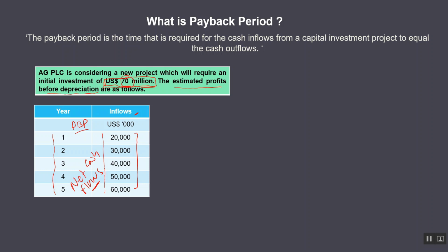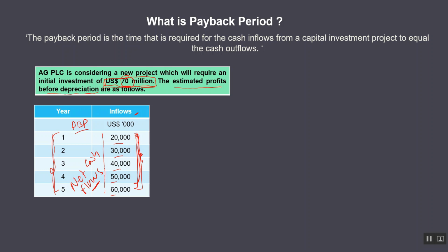These cash flows are given over the project life of 5 years. So based on these cash flows, we need to identify the payback period, the point at which the 70 million will be recovered or recouped.